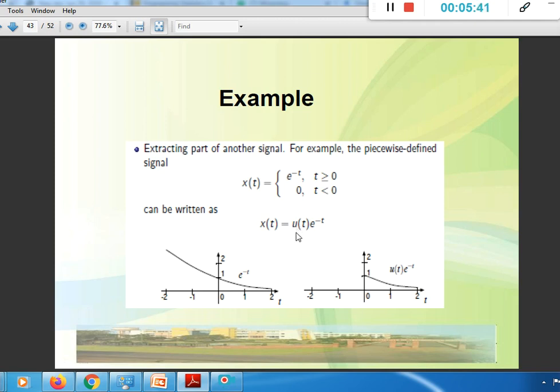The e raised to minus t is a decaying exponential, but it runs from minus infinity to plus infinity. When this gets multiplied with u of t, the left part gets cancelled because it is multiplied by 0. Its value will be 0 from minus infinity to 0, and at 0 it is 1, so the right part of the signal remains as it is.